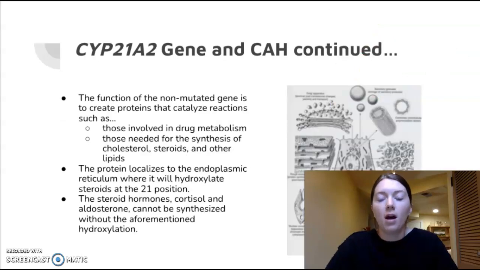So the function of the non-mutated gene is to create proteins that catalyze reactions, such as those involved with drug metabolism and the synthesis of cholesterol, steroids, and other lipids. And that protein localizes to the endoplasmic reticulum where it will hydroxylate steroids at the 21 position. And just a little aside, that's where the name 21-hydroxylase deficiency comes from. And anyways, the steroid hormones cortisol and aldosterone cannot be synthesized without that aforementioned hydroxylation.